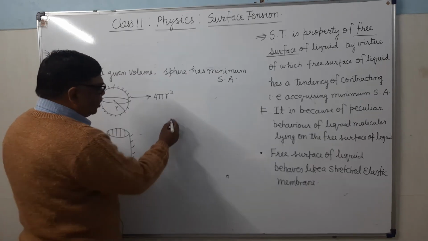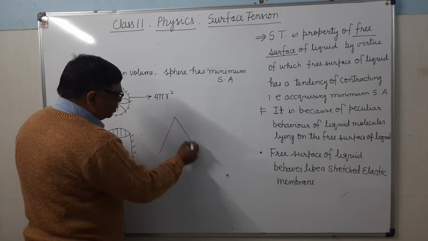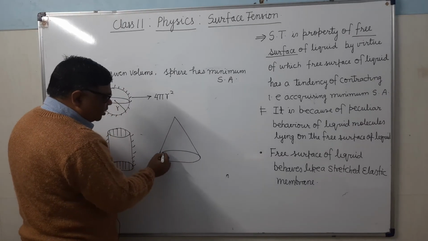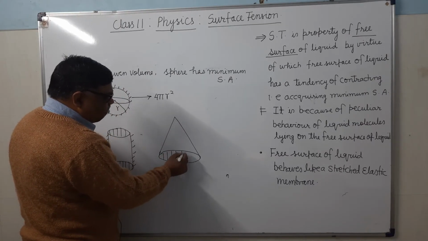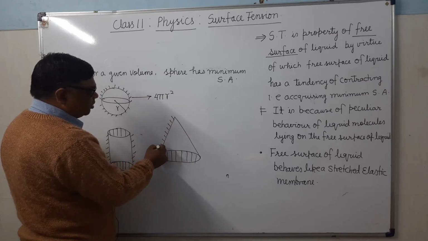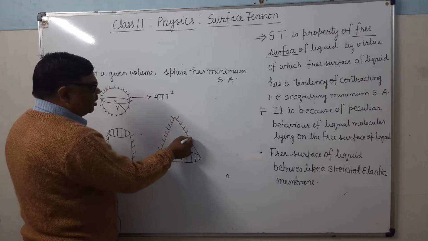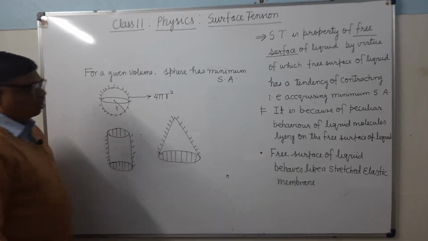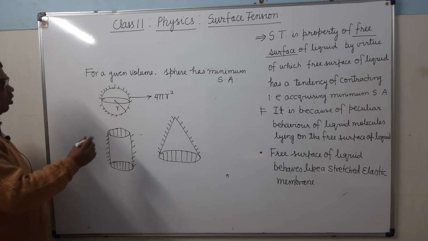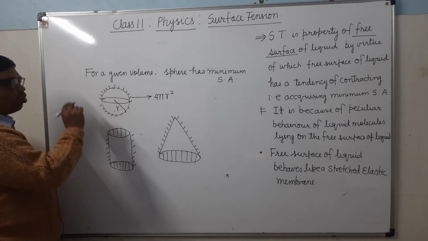Then we have taken a conical shape. Already you have studied this. Here we have taken these three solids in such a way that their volume is the same. All are having equal volume.